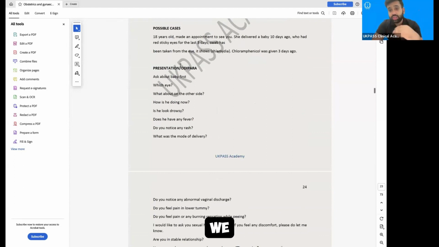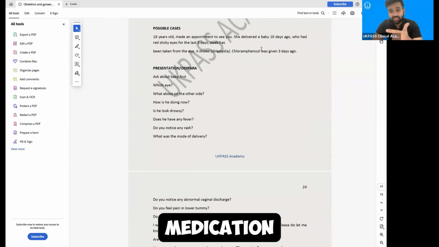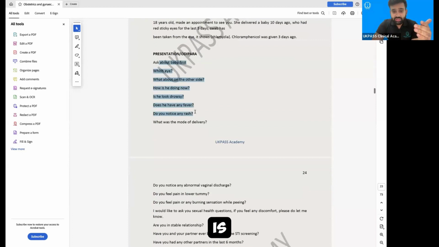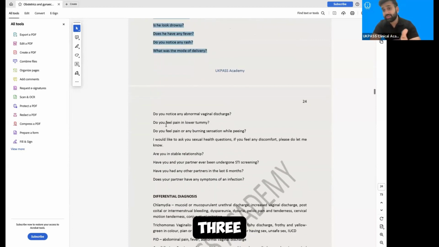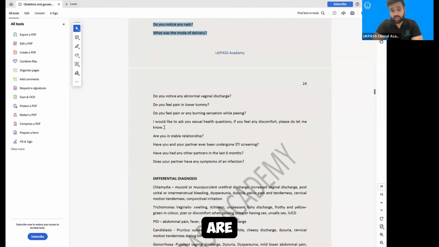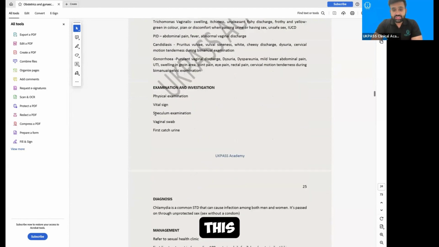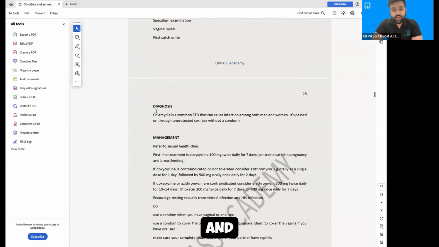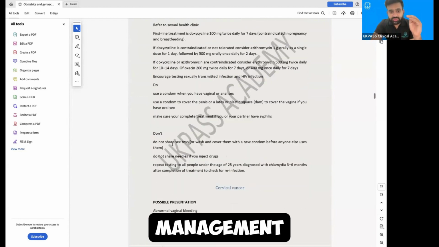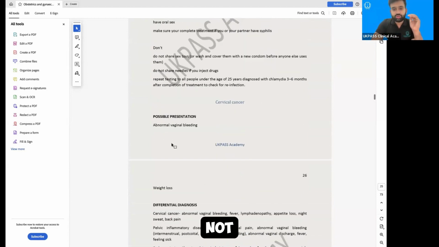Swab has been taken. We are going to do that scenario anyway today, and I will tell you how to do that, what medication was given. It's written. So there would be 3 different presenting complaints, how you are going to manage in that. That is very important for today. Maybe with Sony we will do that one. So this is how you would do, and how would you explain, and very short management is written here, what to do, what not to do.